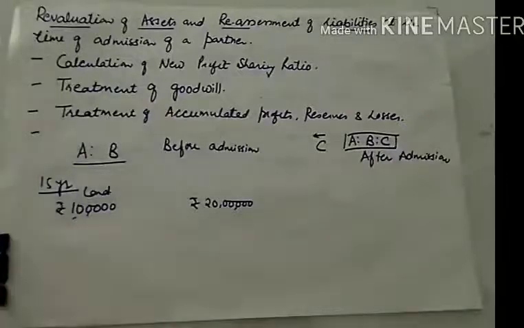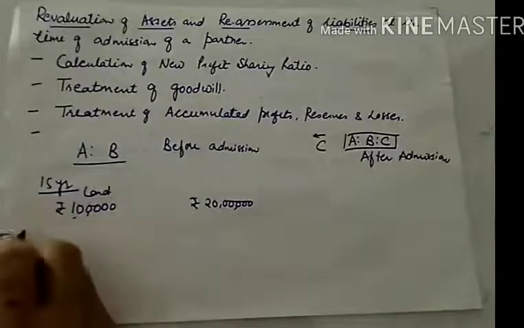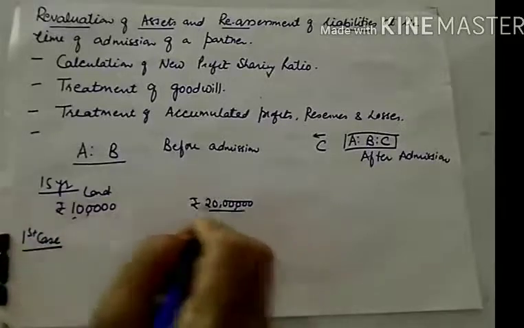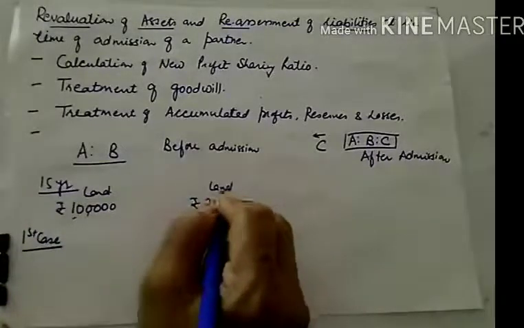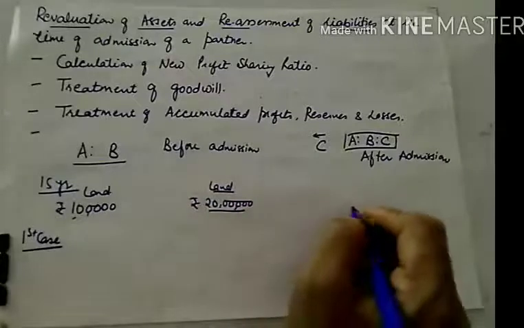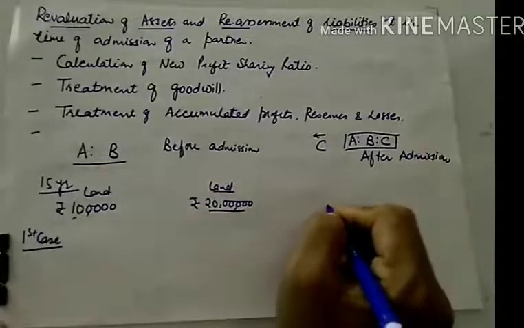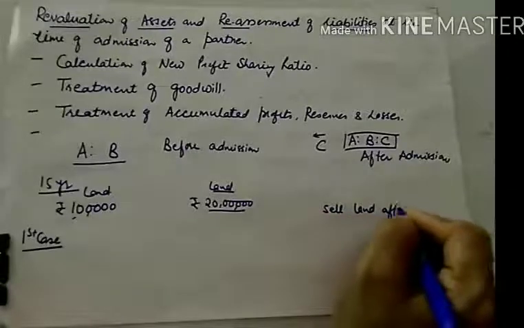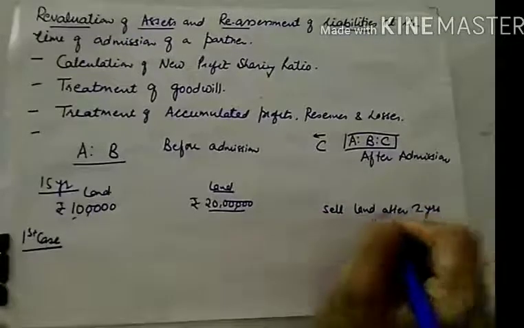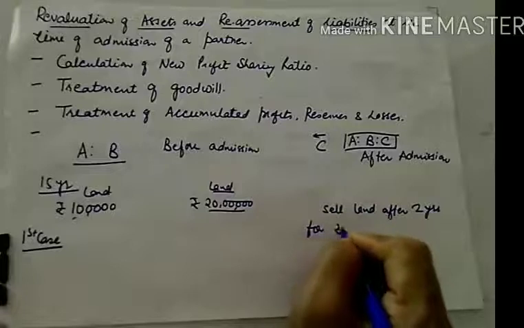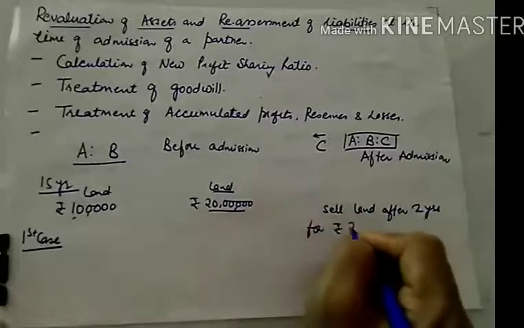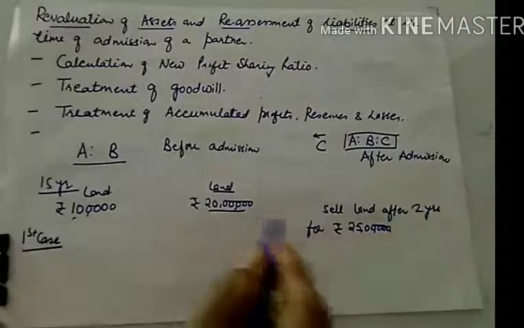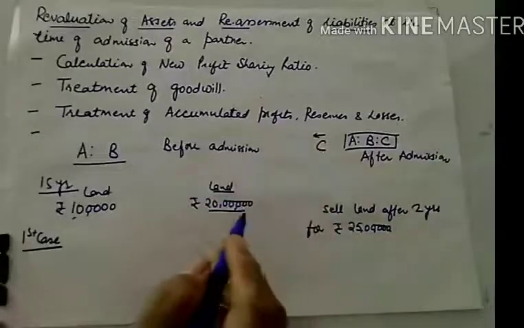So let us study two conditions. In the first case, they have revalued the land and the updated value of land is 20 lakhs. Suppose they sell the land after 2 years, let us say for 25 lakhs. Now how much profit will be shared by C?